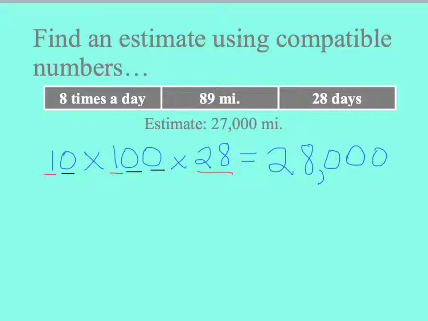Now this seems like it might be kind of far away from the estimate of 27,000, but in the long run, since these are such large numbers, this gap isn't as prevalent. Remember, you can use rounding or compatible numbers, whichever one makes more sense to you, to find a reasonable estimate for multiplication problems.